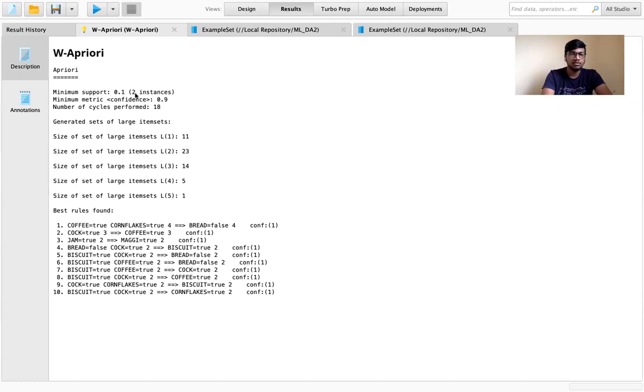So here the minimum support value is 0.1, and here we can get all these values. Minimum metric is 0.9. Number of cycles performed is 18.